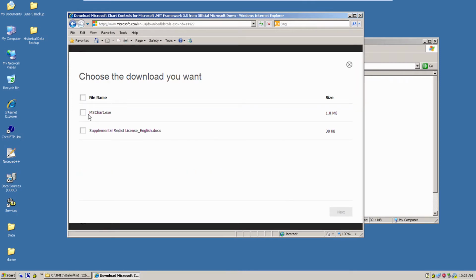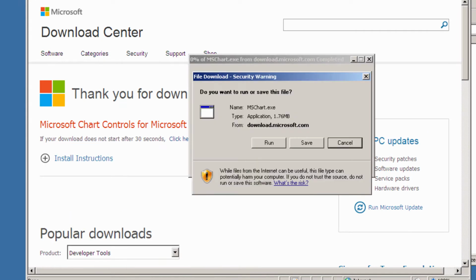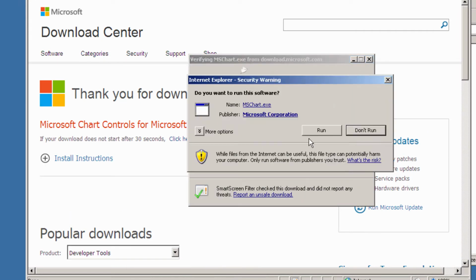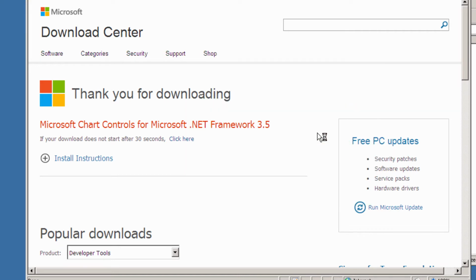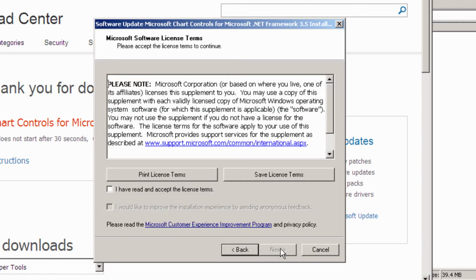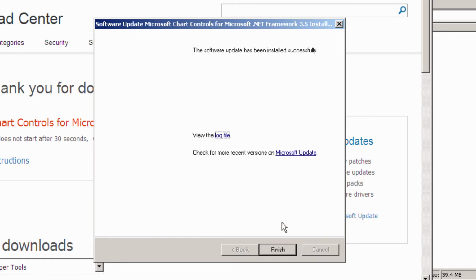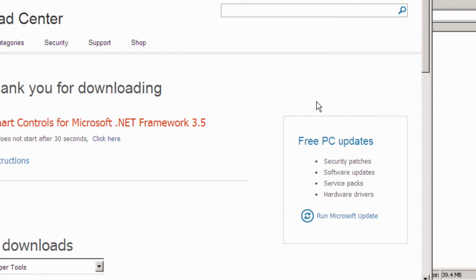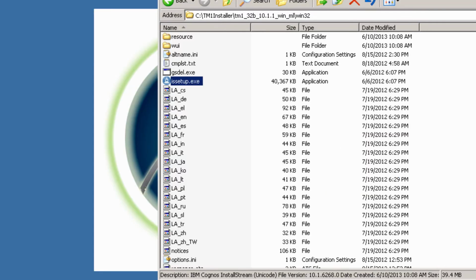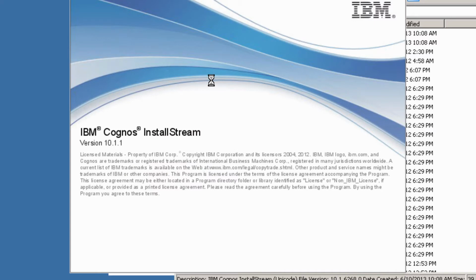The instructions are pretty straightforward here. Choose the correct download and click Next. Then click Run, and then click Run again. Select Next, agree to the license terms, and hit Next again. Then select Finish to complete the download. So once that is installed, you can start the TM1 installation again.